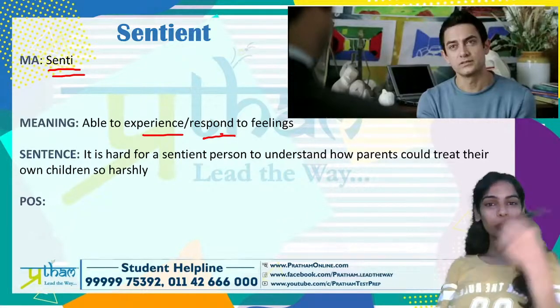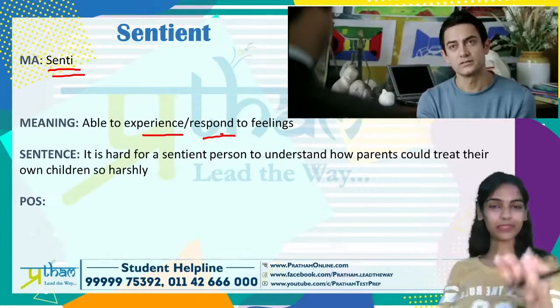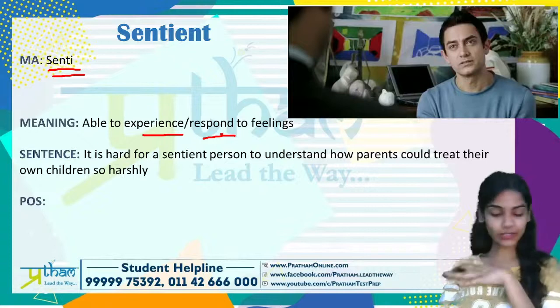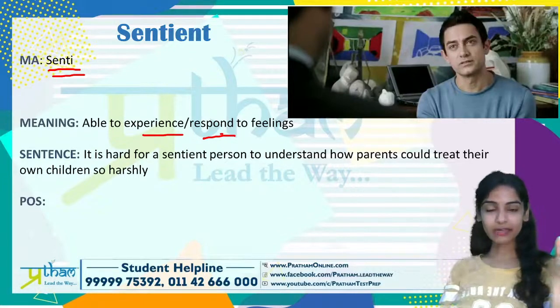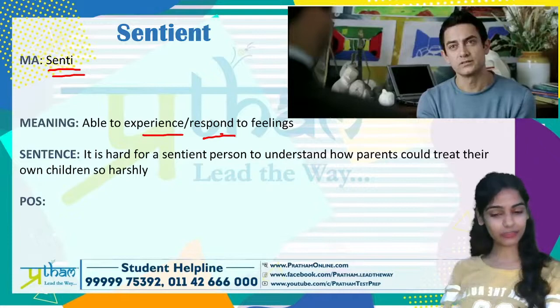Okay, so one person, the father, not emotionally available at all, right? Not sensitive at all, does not realize the importance of being emotional, of being supportive. So that is not a sentient person at all. But on the other hand, Amir Khan in this scene is extremely sentient, meaning he is very, very emotional. He's able to experience feelings, he's able to experience or respond well to emotions. That is what sentient would be.